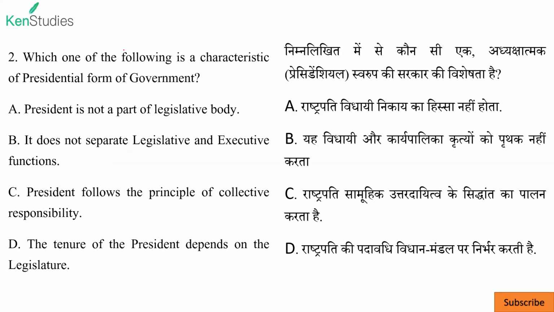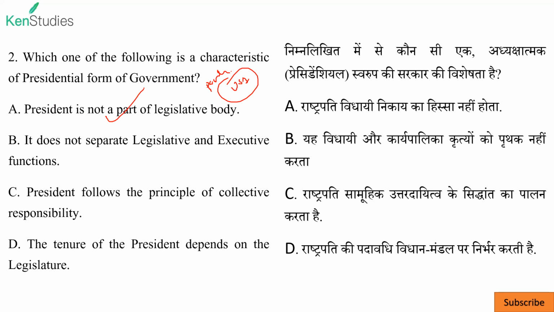Next, question number 2. Which one of the following is a characteristic of presidential form of government? In India, we are having parliamentary form of government. In United States of America, USA, we are having presidential form of government. In presidential form of government, president is not a part of legislative body, but in parliamentary form, for example, president and prime minister, both are part of parliament.